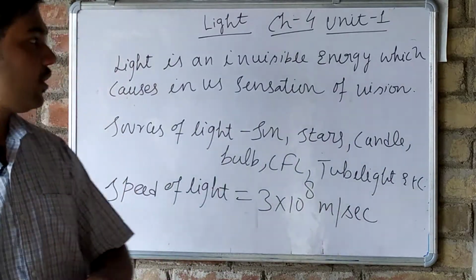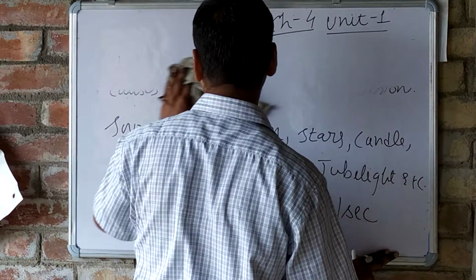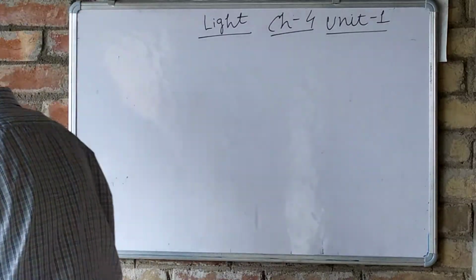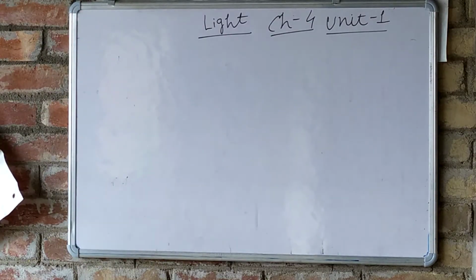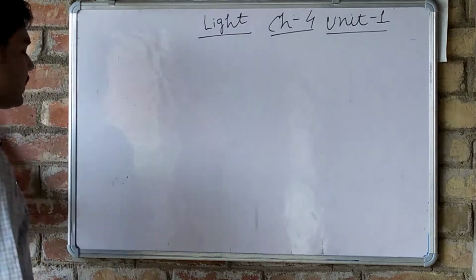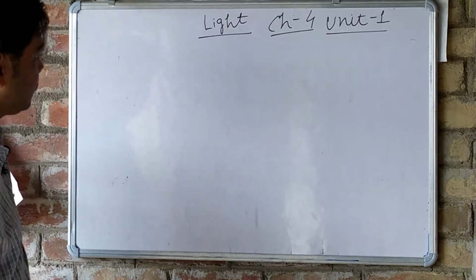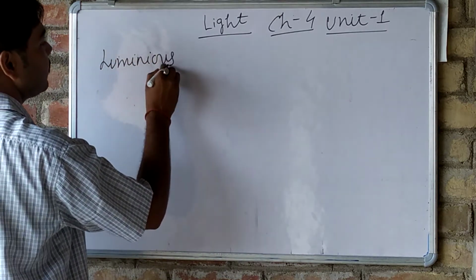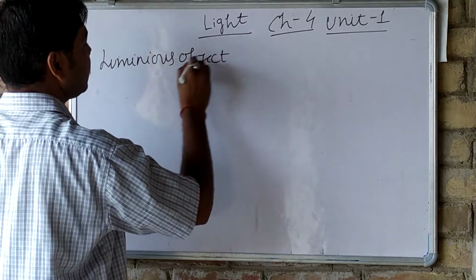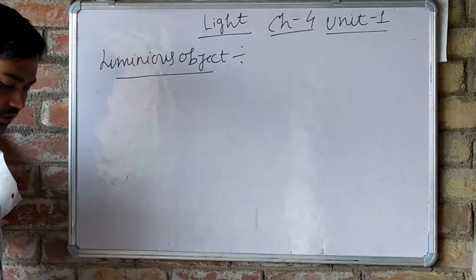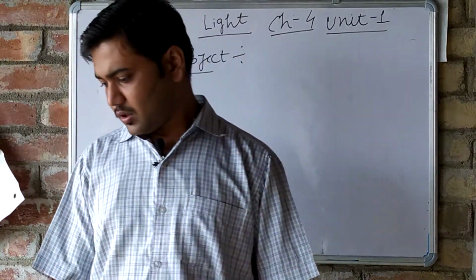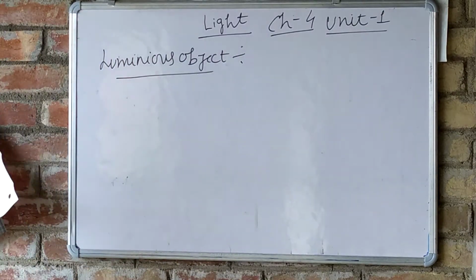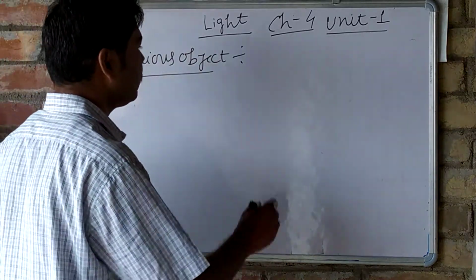Okay, now we will study some other things, like luminous object. What is a luminous object? Luminous object means the source which emits light by its own. All objects which can emit light energy by themselves are called luminous objects.